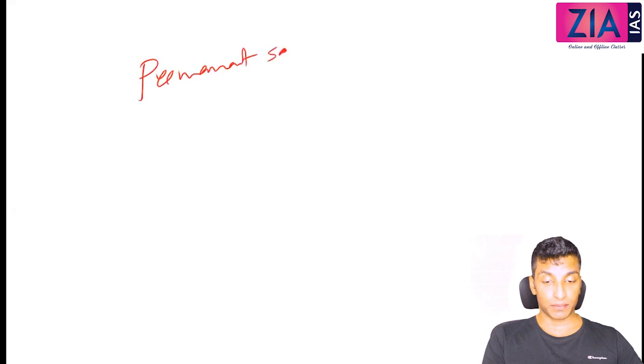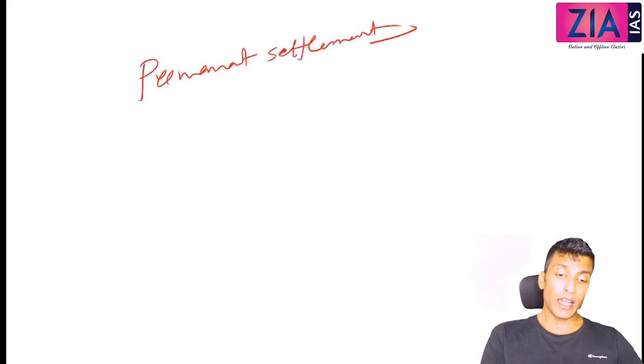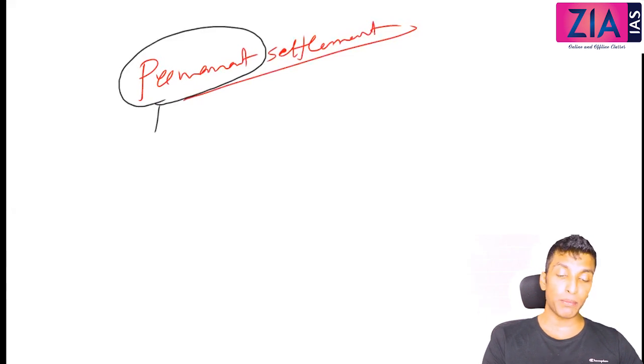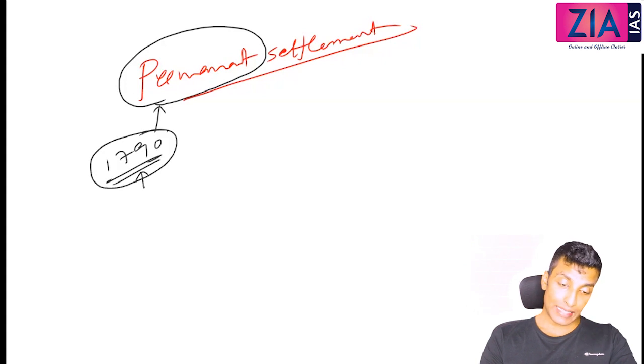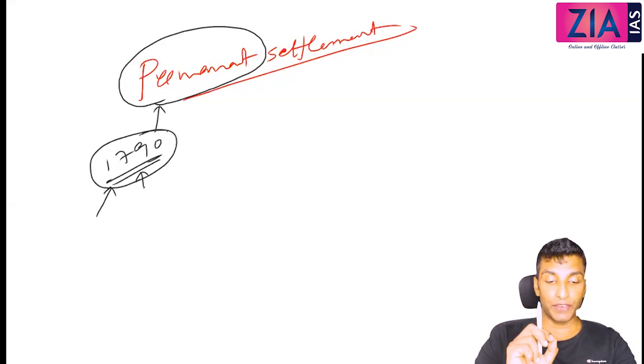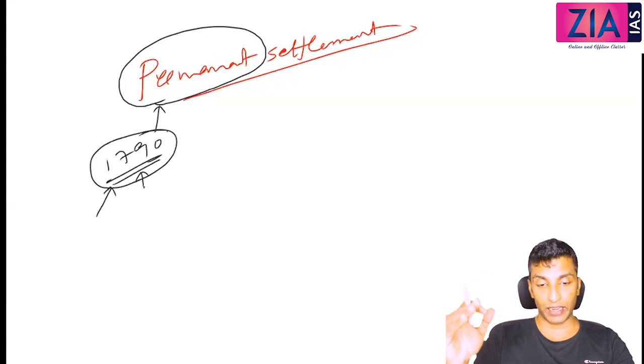So there is a change in the system which is required. So that is what is actually going to happen in the permanent settlement. Okay, now as you see here, the word itself tells you it is permanent settlement. That means permanently it is settled. So it was settled on the basis of 1790. Whatever you are paying as revenue, or what is calculated as revenue in 1790, exactly the same will be fixed, and you will be paying that revenue from here onwards. In 1793, 94, 95, 96, 97, you will pay exactly the same.